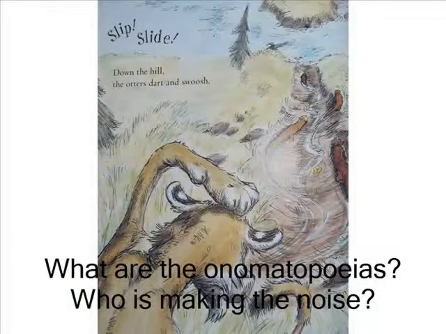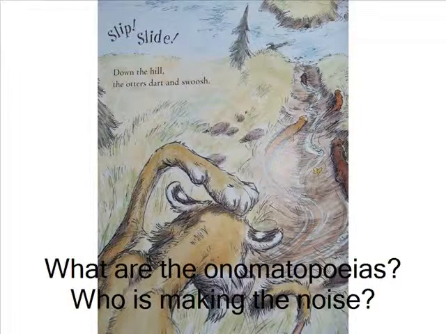Soon, Mama and Papa find Little Otter to let him know it's getting late, but Little Otter continues to play. He climbs up a steep slope as his family is yelling for him to come home. All of a sudden, Little Otter stops because he notices that there are no sounds and there is something beginning to stir in the forest. Out pops a cougar and he tries to get Little Otter. Just as he is about to eat, Little Otter's family attacks the cougar. They all slip, slide down the hill.